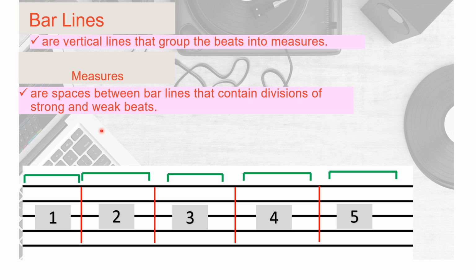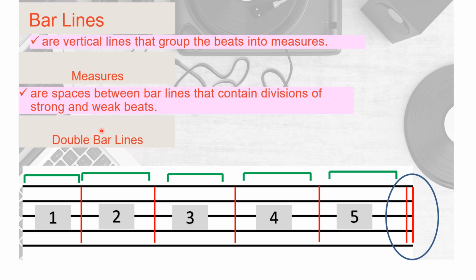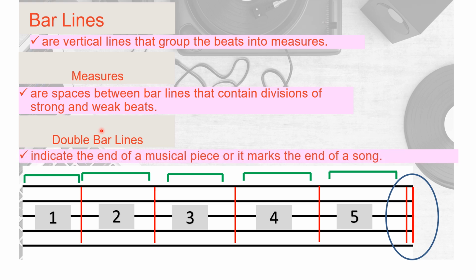How do you describe this musical symbol? Correct. This is a double bar line. What is the use of double bar lines? Very good. Double bar lines indicate the end of a musical piece, or it marks the end of the song.